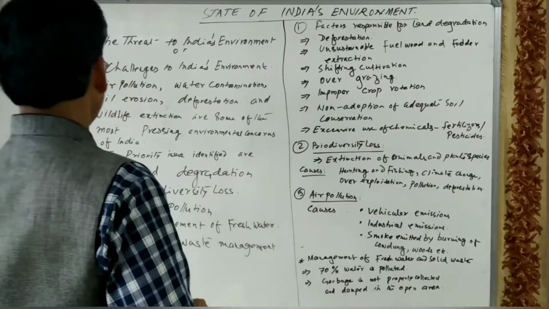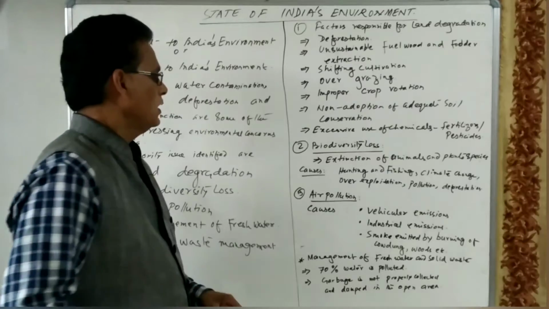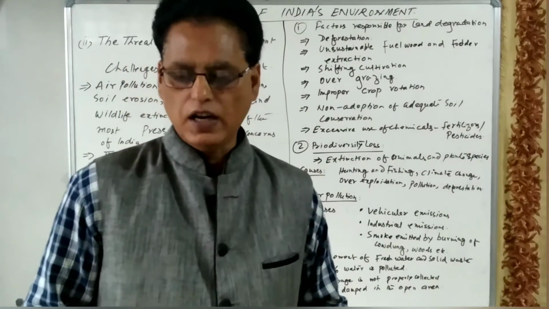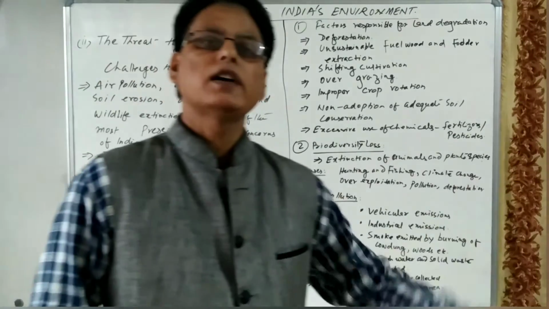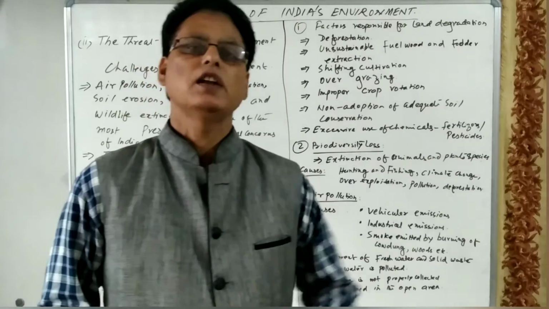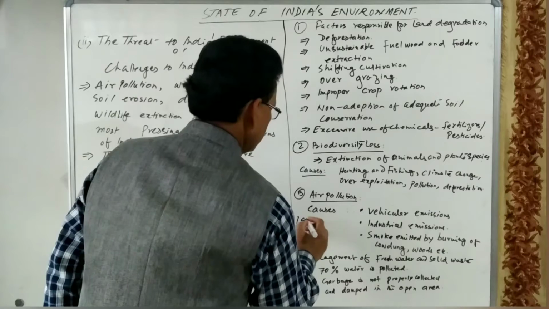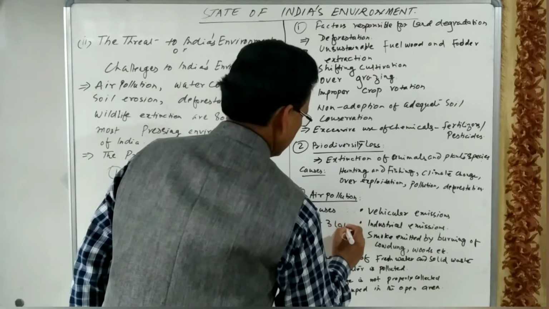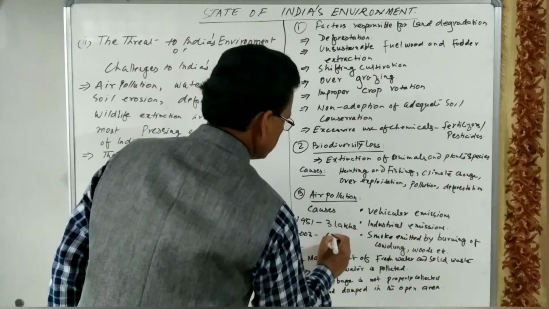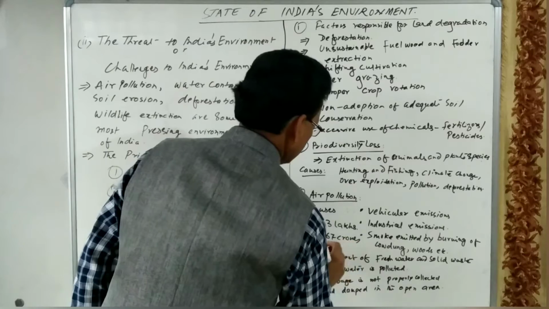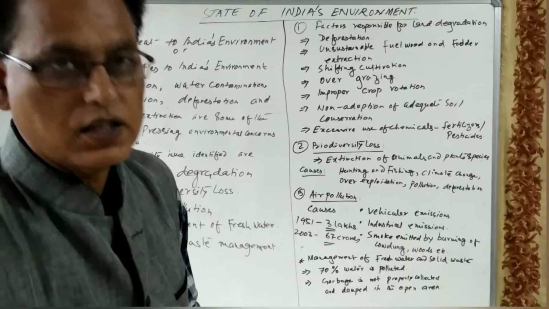The third environmental issue is air pollution. Air pollution is one of the major concerns nowadays. We have seen that vehicular emissions are taking place, and the number of vehicles is increasing. One data point is given: in the year 1951, only 3 lakh vehicles were there, and in 2003, 67 crore vehicles were there. So from 3 lakh to 67 crore, these were the registered vehicles.